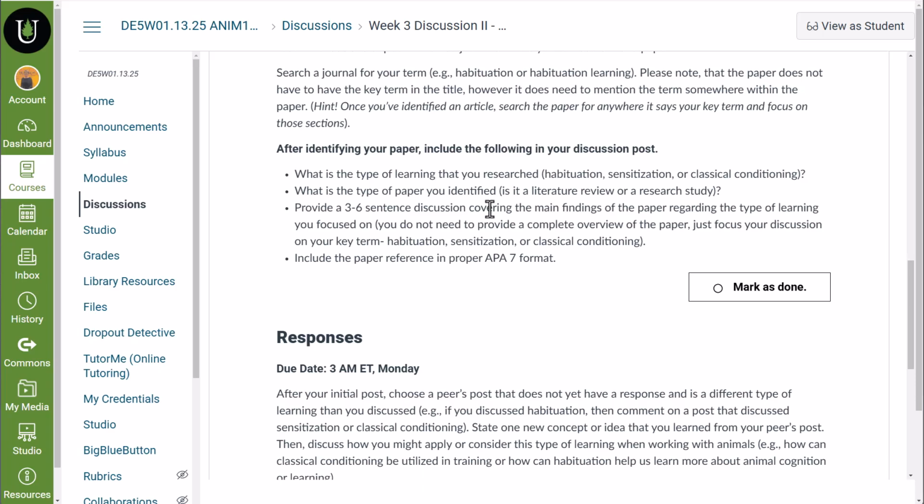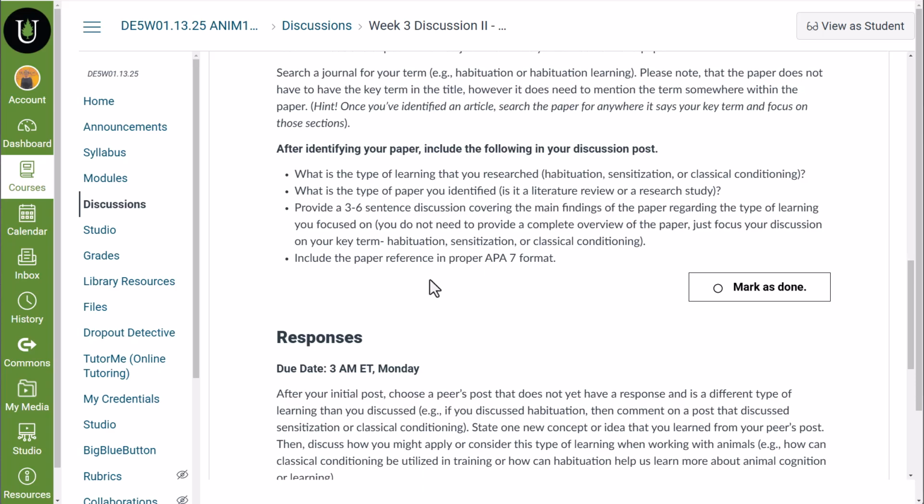Now, it doesn't mean that they won't sometimes have graphs, because they might bring in data from these previous studies. So they might have something that looks like data, but again, this is not new data that's being presented in a lit review. Look at what some of the main findings of your paper are based on the type of learning that you're focused on, and describe in, say, 3 to 6 sentences what that paper is telling us. You don't want to go over the methods. What is our take-home message from this particular paper?